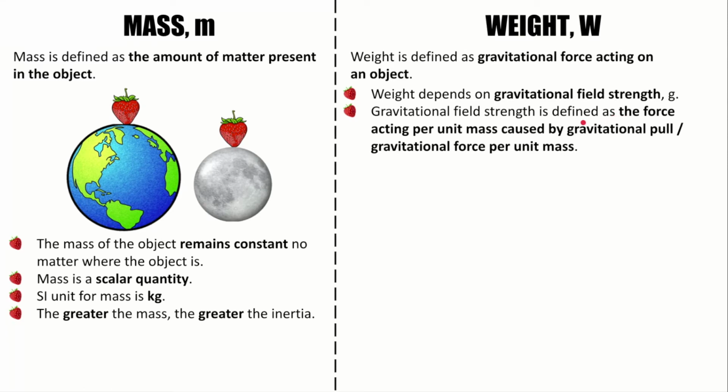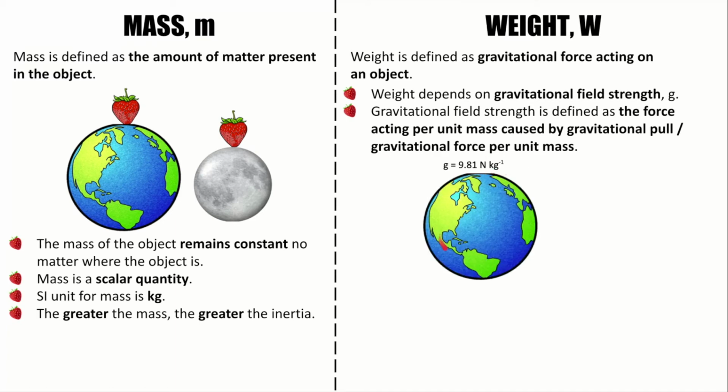Gravitational field strength is defined as the force acting per unit mass caused by gravitational pull, or gravitational force per unit mass. On the surface of the Earth, the average value of gravitational field strength is 9.81 Newton per kg.